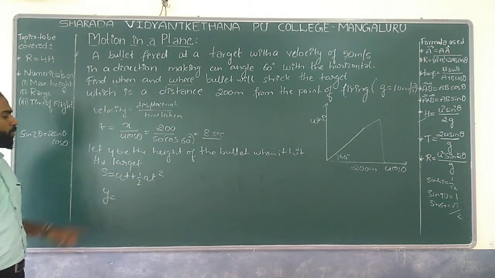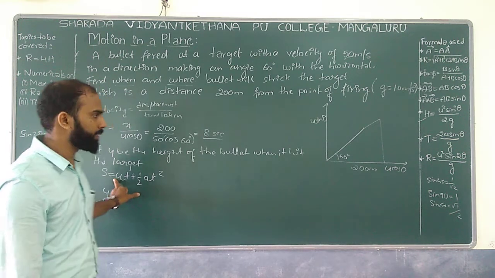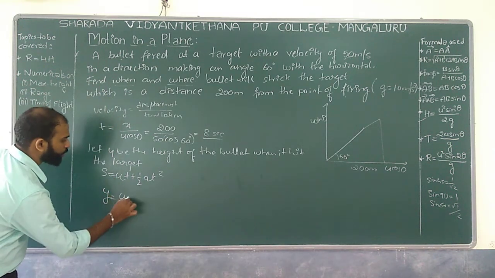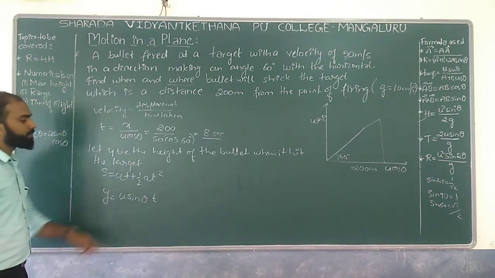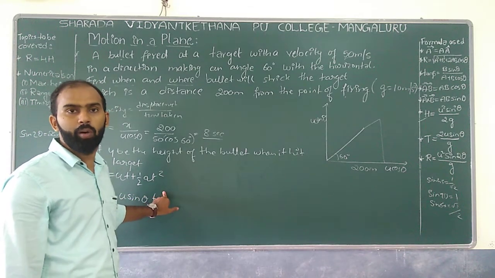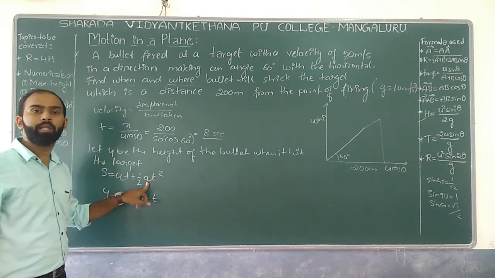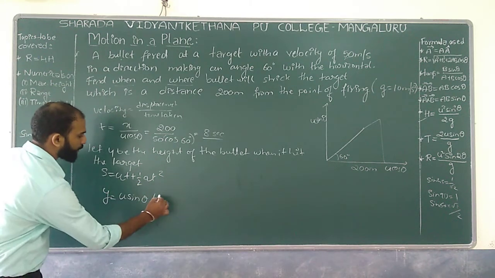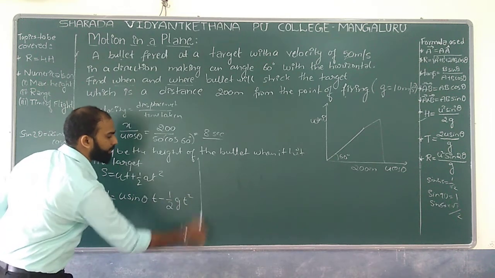The velocity for the vertical component is u sin theta into t. Since the vertical component is affected by gravity, a can be replaced by minus g. So altogether we have minus half g t square.